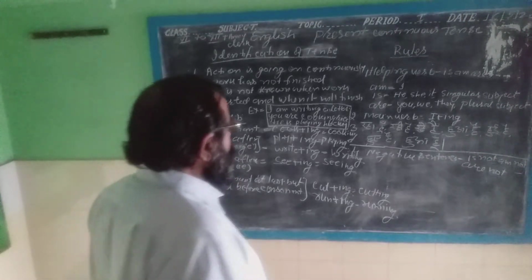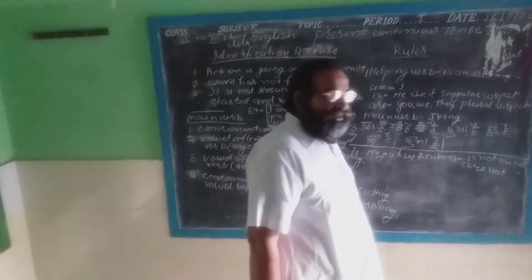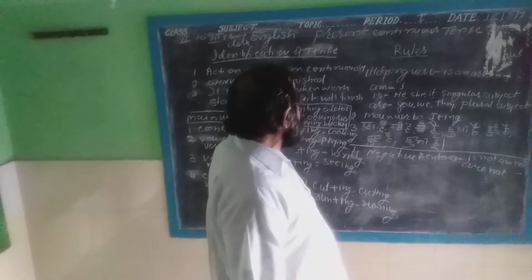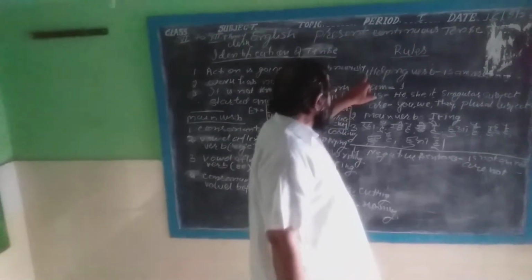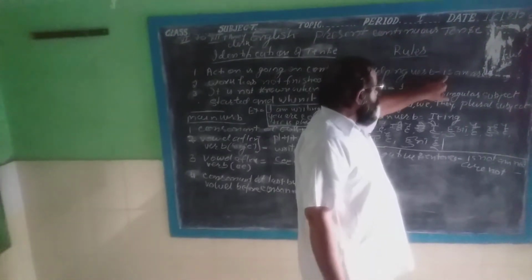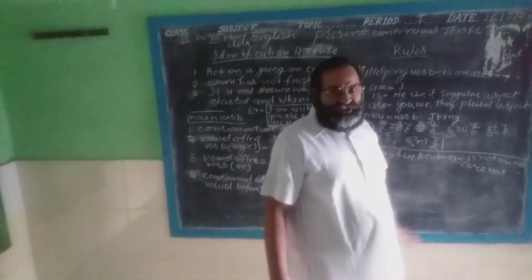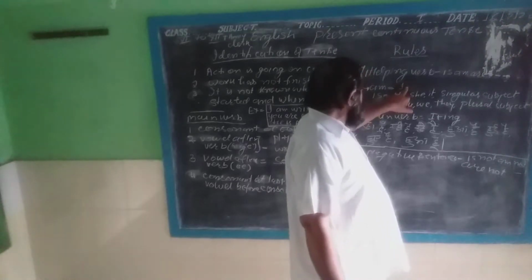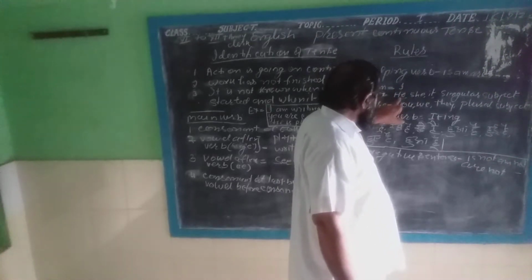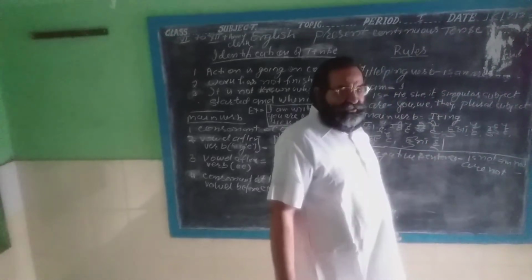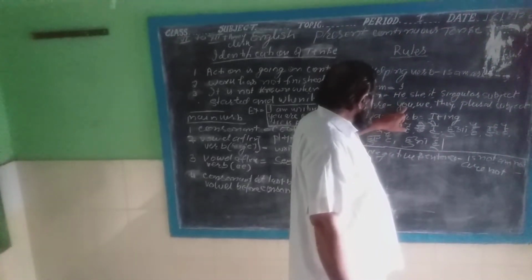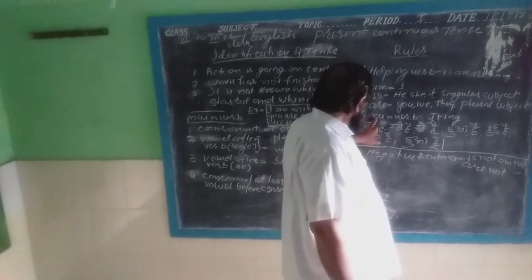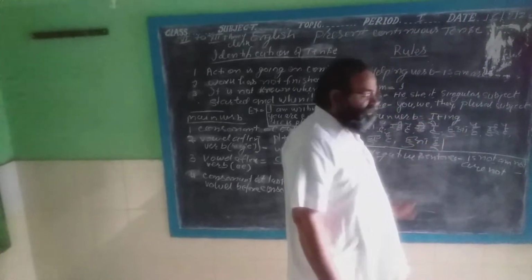Now, what rules we can apply to make the English sentence in present continuous tense? First of all, helping verb. Is, am, are will be used in this tense. Am will be used with I, or is will be used with he, she, it and singular subject. Are will be used with you, we, they and plural subject. And main verb will be first form plus ing.